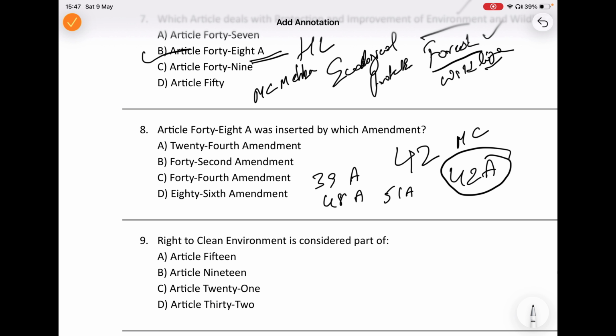So instead of mugging up randomly, try to remember the pattern. Article 48A talks about environment and wildlife protection, which was inserted through the 42nd Amendment during the emergency period. Therefore, whenever an examination asks about Article 48A, you should think of the 42nd Amendment. The answer is B here.